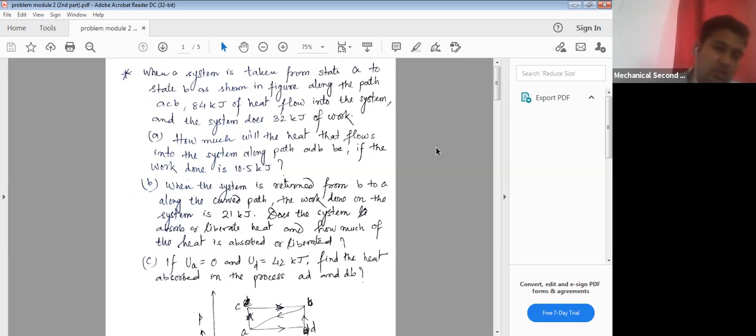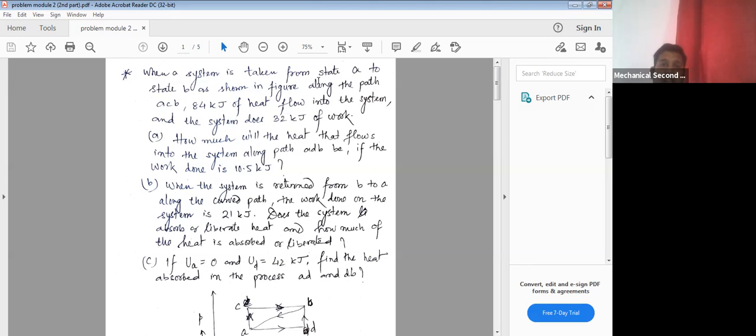What is the question? This is a question taken from the example. This question is already solved in the Pekinah book, so you can find it in your book also, but it is an important question. This type of question has been asked in the exam, so that is why I am using it to make you understand the topic. What does this question say?